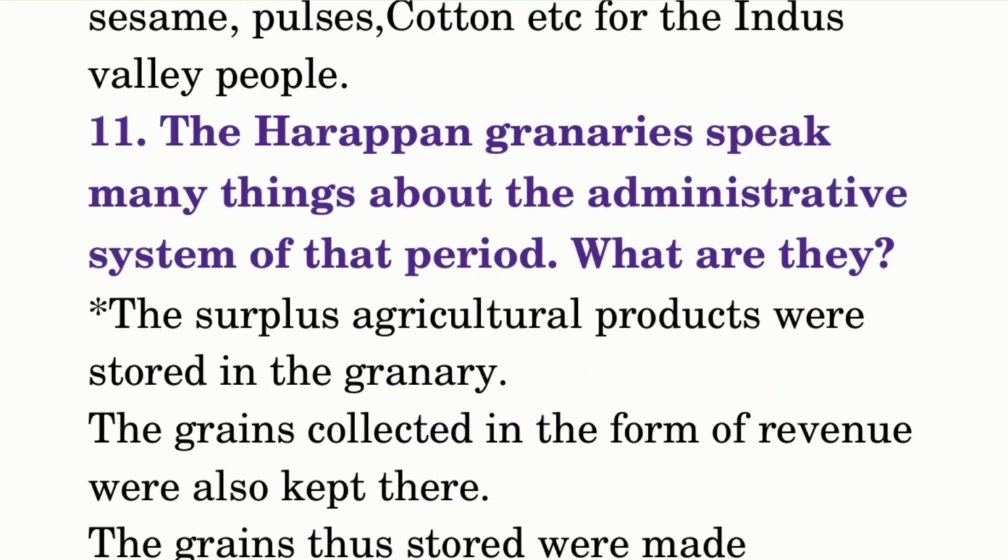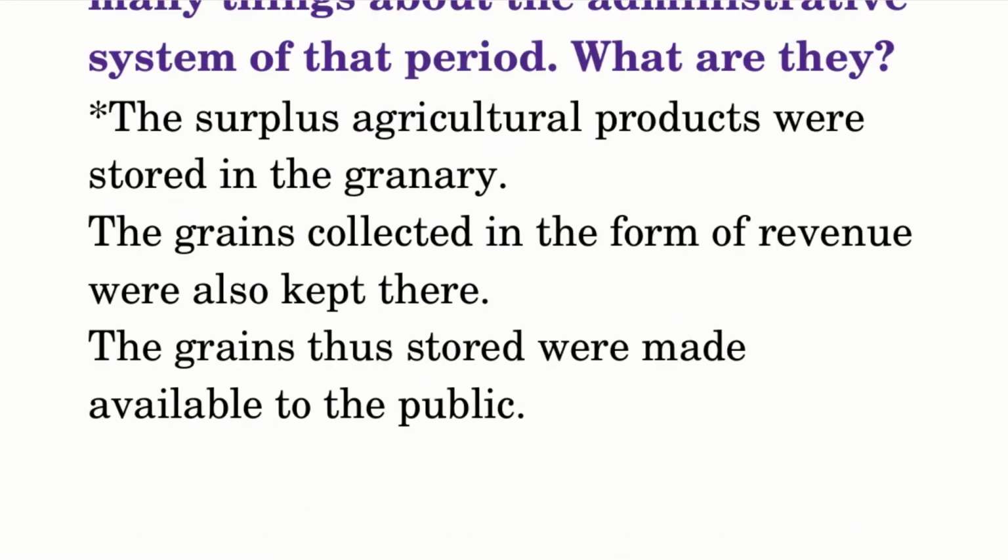The Harappan Granary speaks of many things about the administrative system of that period. What are they? The surplus agricultural products were stored in the granary. The grains collected in the form of revenue were also kept there. The grains thus stored were made available to the public.